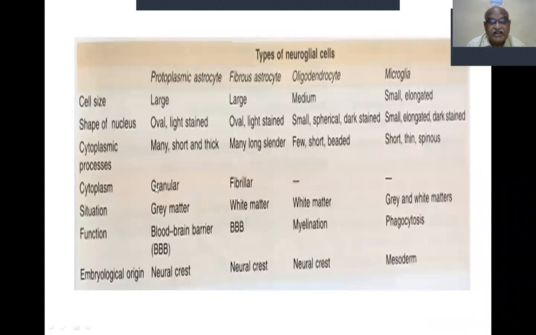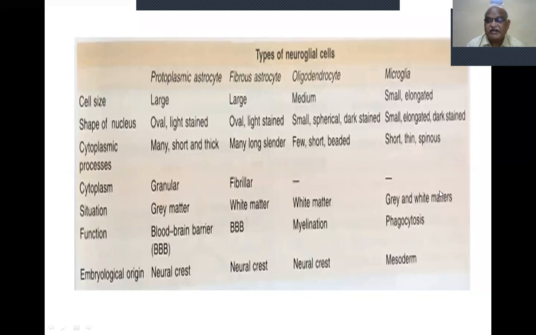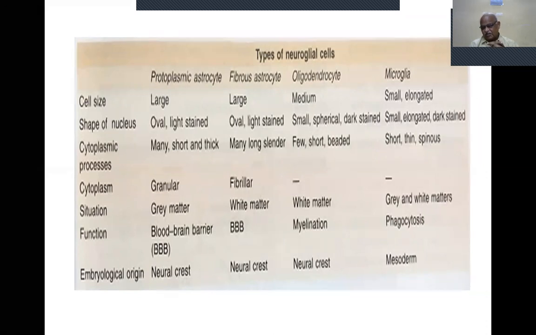Now cytoplasm: granular, fibrillar. So situation. Protoplasmic astrocytes are more in grey matter, fibrous astrocytes are more in white matter. Oligodendrocytes are present in white matter. Microglia are in grey and white matter, because microglia do phagocytosis. Any foreign body or any bacteria or virus that enters the nervous system, these will go and attack it, engulf it, digest it and remove it from the nervous system, and prevent damage to the nervous system by the foreign material, bacteria, virus or anything.